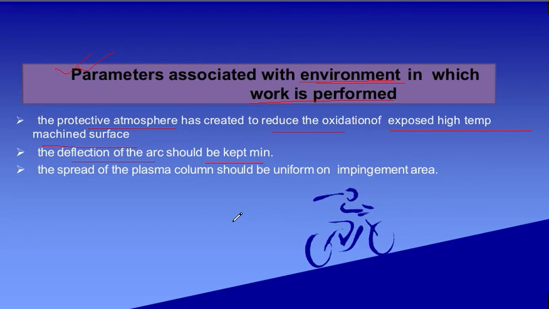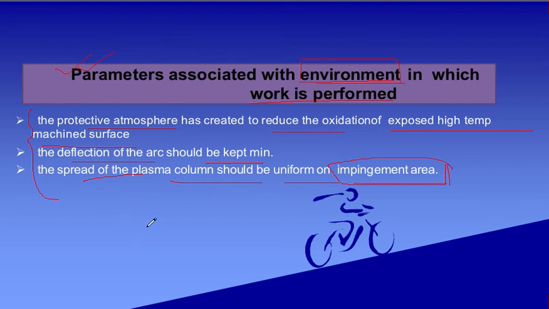The next option is that the spread of the plasma column should be uniform on the impingement area. This has to be kept in mind. So if I consider the environment, then obviously I have to keep in mind these three parameters.